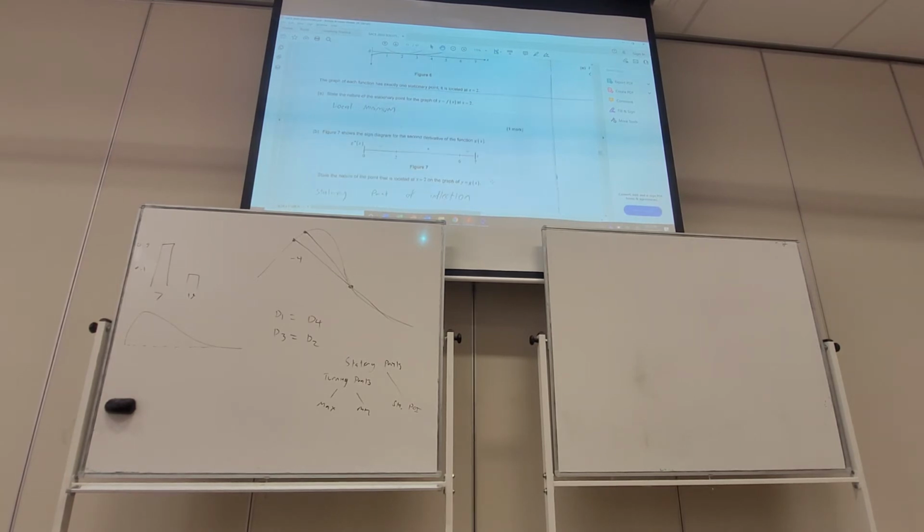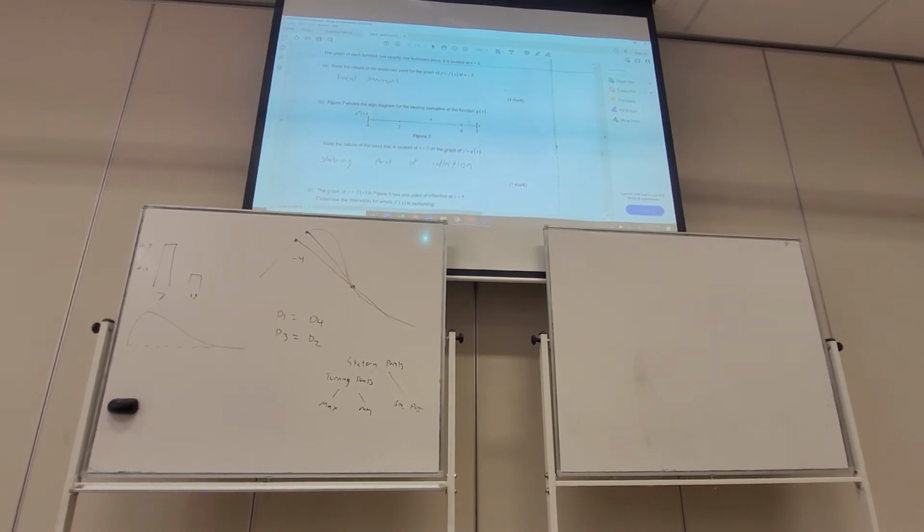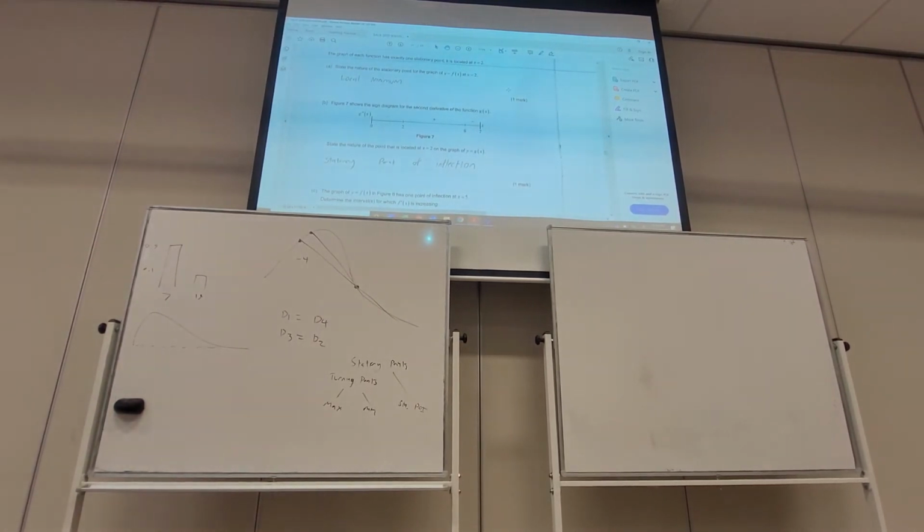What that's telling us is g of x is concave down from 0 to 2. Yep, we can observe that. It's concave down, and then it's concave up until 6. And so there's another point of inflection there. That's what it's telling us. There's another point of inflection at x is 6, because it goes from concave up, and then at 6 it changes to be concave down. State the nature on g of x. That is a stationary point of inflection.